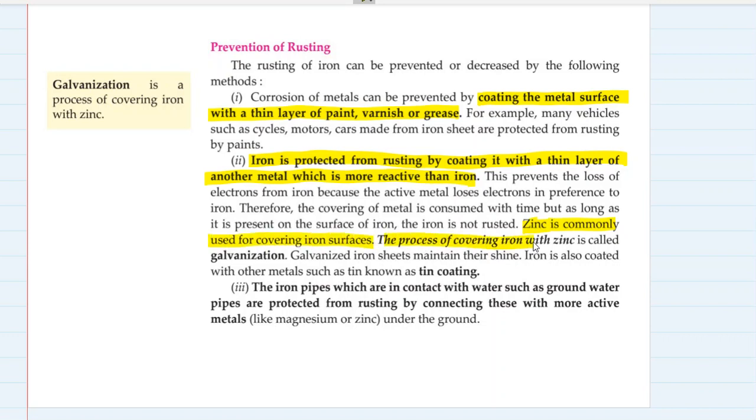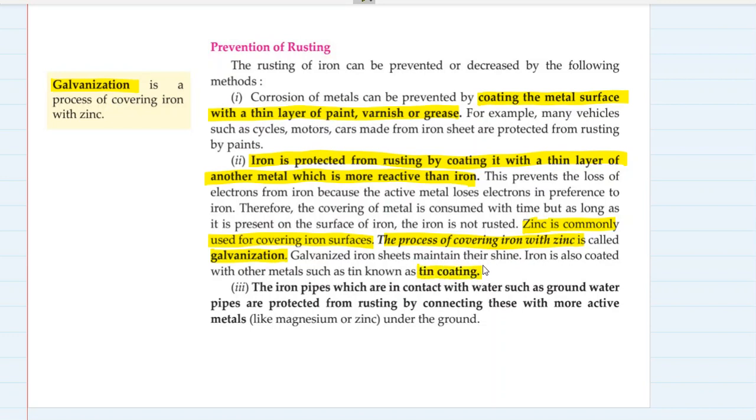And the process of covering iron with zinc is called galvanization. So galvanization is a process of covering iron with zinc. Galvanized iron sheets maintain their shine. Okay, iron is also coated with other metals such as tin, known as tin coating.